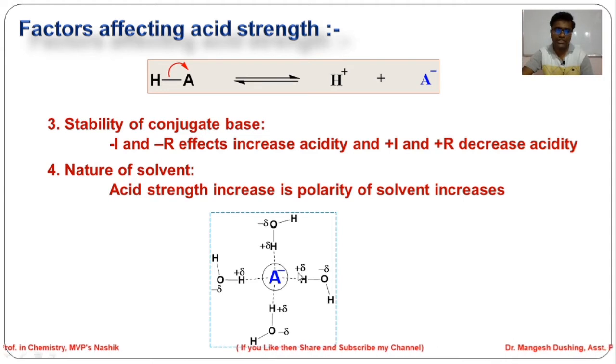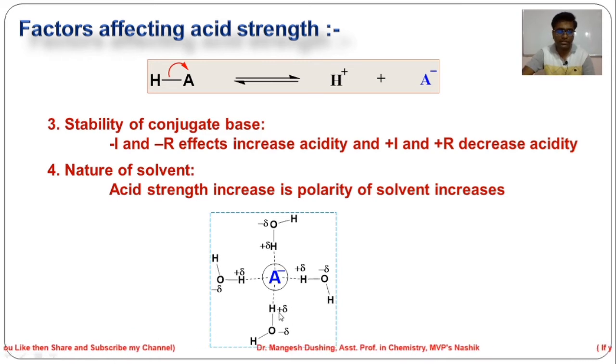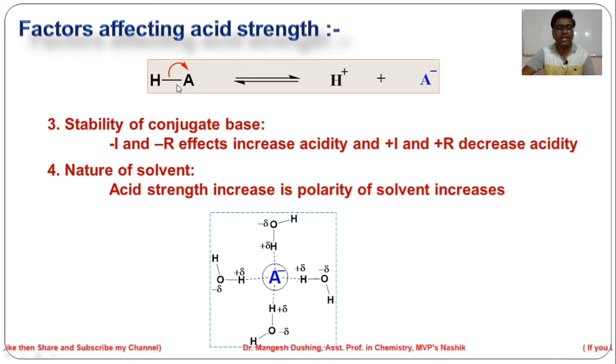For example, suppose this conjugate base is formed and the polar solvent used is water. In the water solvent, the hydrogen has a partial positive charge. Because of this partial positive charge and the negative charge on the conjugate base, there will be a weak electrostatic bond, which we can also call a hydrogen bond. Because of the solvation of these ions, the conjugate base is very stable. This conjugate base is stabilized by the solvation. The concentration of H plus ions goes on increasing and the acid becomes a stronger acid.